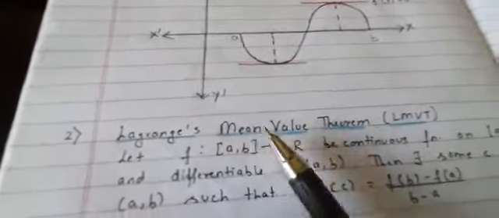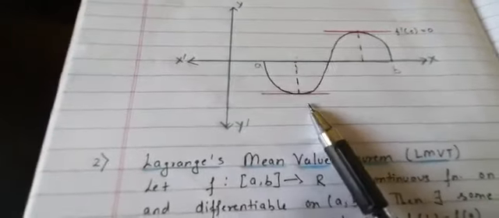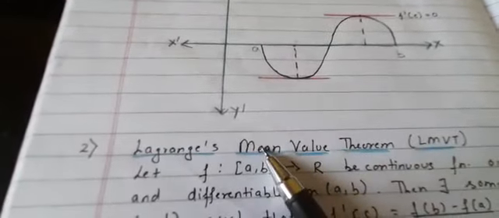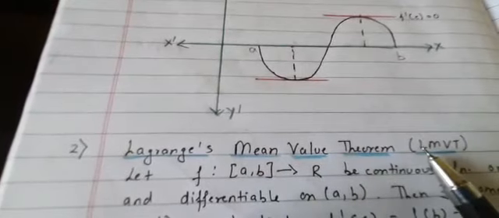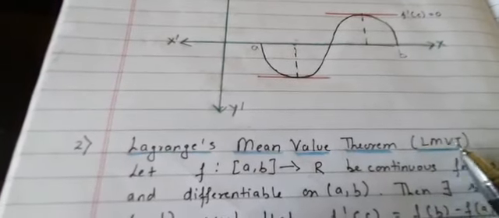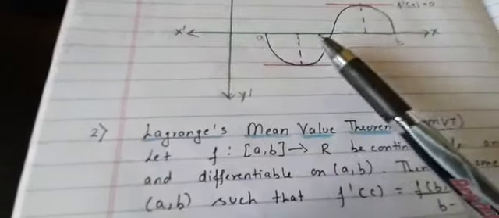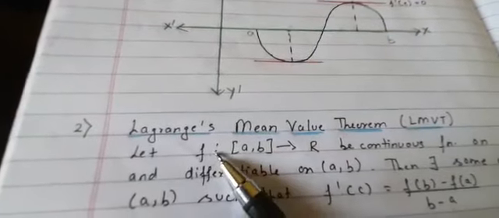So Lagrange's mean value theorem is the second theorem which we should know. Sometimes it is called just the mean value theorem. The short form is LMVT or MVT. This is just the generalization of Rolle's theorem.